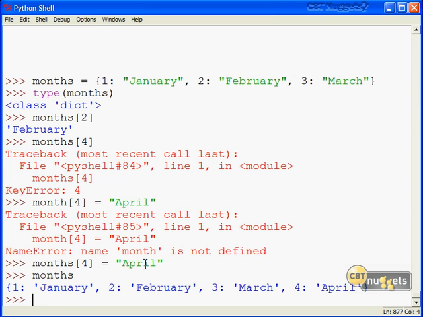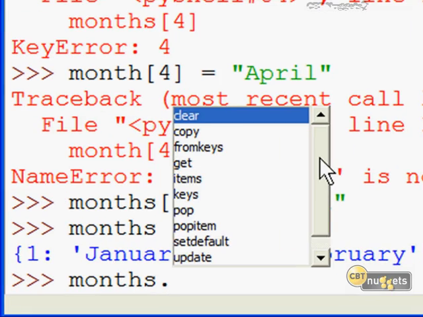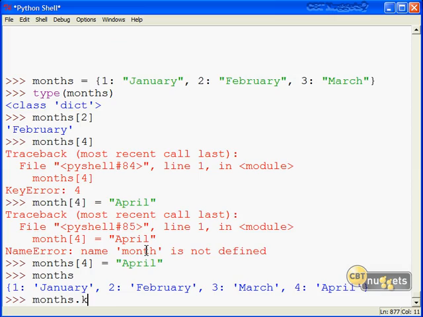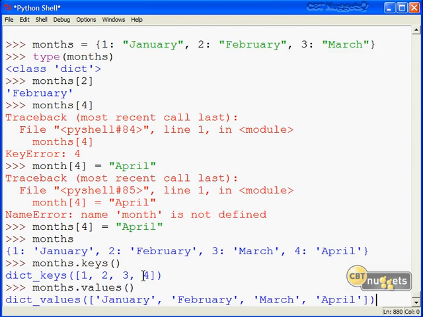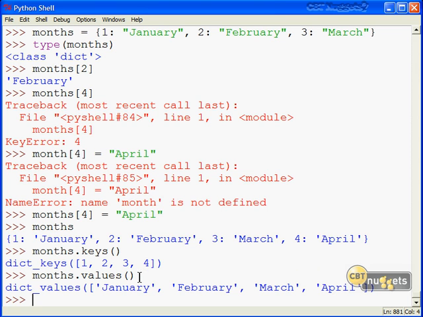We can also perform several other operations like, let's just see the list. Let's type months, dot, and then pause while IDLE gives us our method list. Why don't we start with the keys method? Keys comes back with the first part of those key value pairs. If we want to see the other side of the equation, we can run the values method to bring back just the values. If we want to modify this eminently mutable dictionary in place, that's certainly doable.